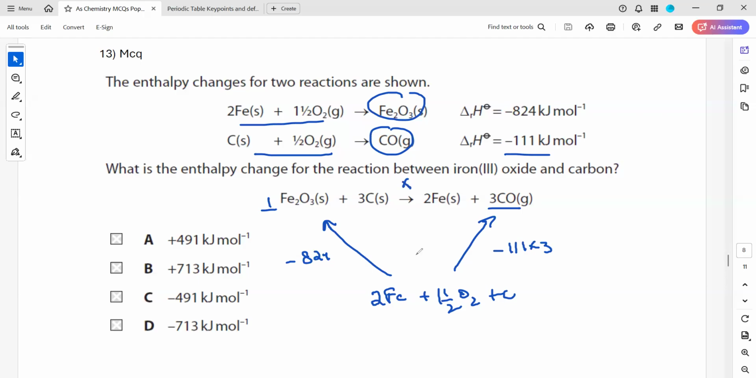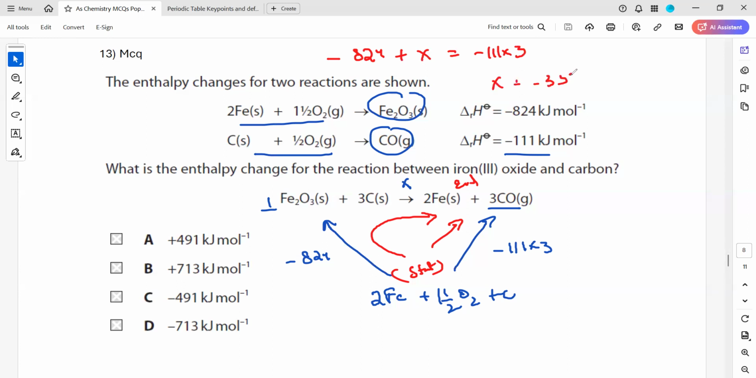We want the energy change for this reaction. Where the two arrows are pointing out, that is our start of the cycle, and where two arrows are pointing in, that is the end of the cycle. So if we follow route 1 or route 2, the overall energy change is independent of the route or the path we follow. So minus 824 plus X equals minus 111 times 3. If we need X, it will be minus 333 plus 824. What's the answer for this? Minus 333 plus 824.